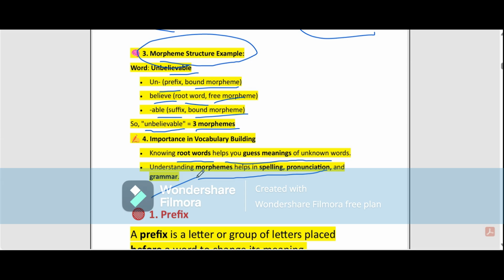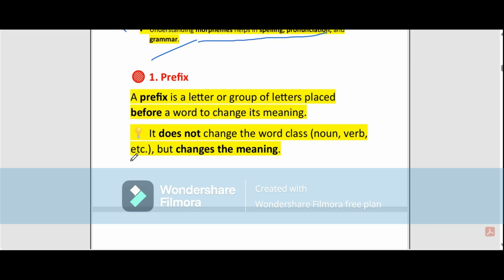Come to another topic, that is prefix, and this is one of the most important topics here. Lots of questions were asked in your exam in the last 5 years. So let us see about the prefix. A prefix is a letter or group of letters placed before a word to change its meaning.